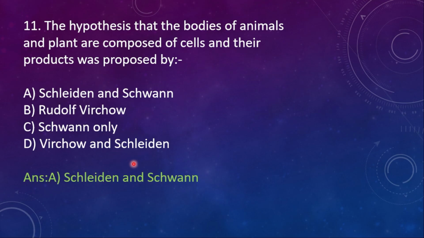So here the right option is A, Schleiden and Schwann. They proposed the cell theory, where they mentioned that the bodies of animals and plants are composed of cells and their products.